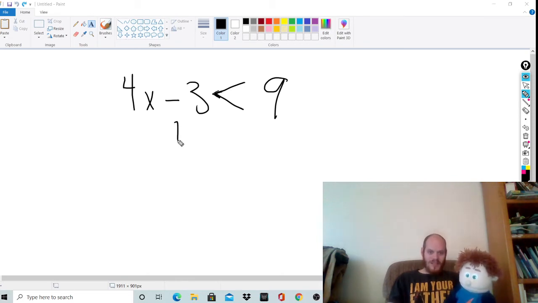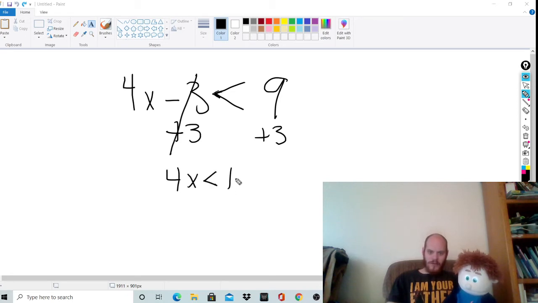So what I'm going to do to get rid of it, it means it's 0. So I'm going to add 3 to this. What is -3 plus 3, Tommy? 0. Exactly, so that cancels. But what I do to one side, you got to do to the other. Exactly, so I'm going to add 3 over here. So I'm going to rewrite my inequality here.